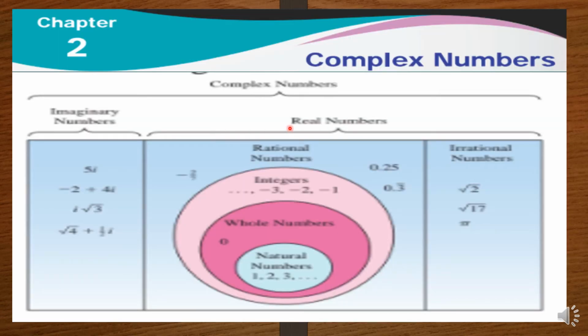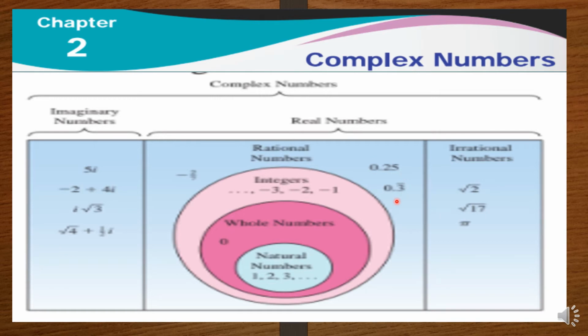First we can see what complex numbers are. Natural numbers means 1, 2, 3, etc., going on like this. Along with the natural numbers, if you include 0, it is the whole numbers. Along with the whole numbers, if you include the negative values minus 1, minus 2, minus 3, etc., it is the integers. Along with the integers, if you take the fractions, that is p by q form where q is not equal to 0. And in decimal form, the decimal should be a terminating decimal. You see here 0.25, only 2 digits we have, after that it is not going on, isn't it?